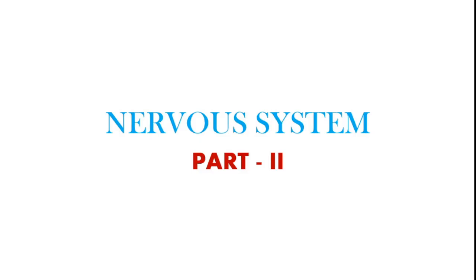Good morning everyone. Today we are going to study about nervous system part 2. In the previous class we have studied about types of neuron, types of nerve, what is the function of neuron, what is the function of nerve. Now here we are going to study about human nervous system.